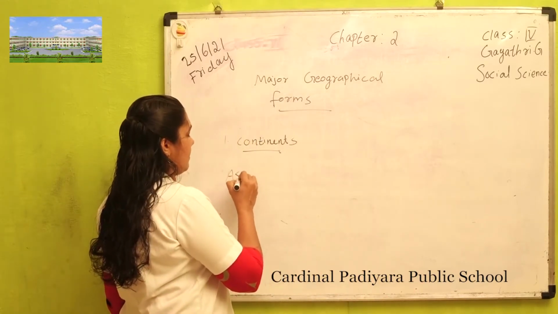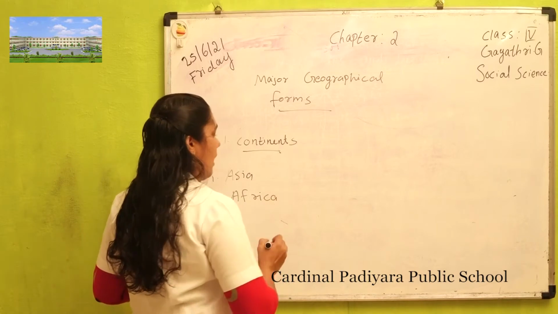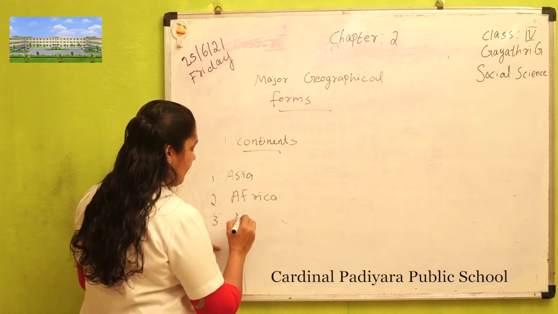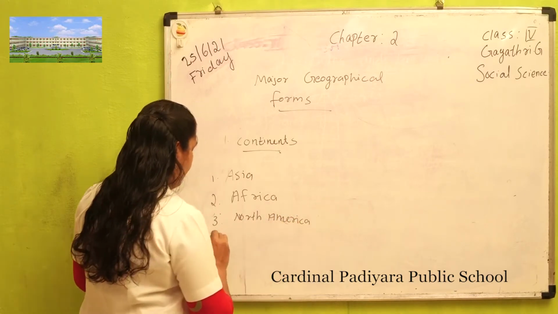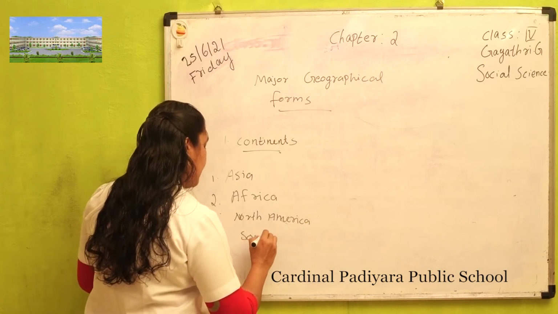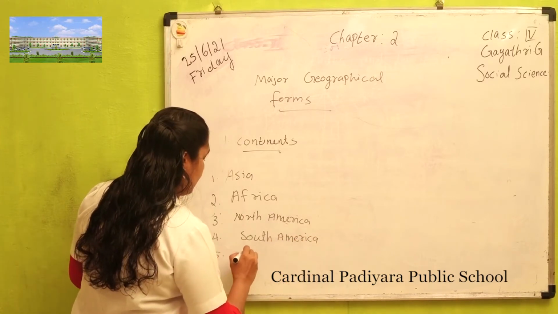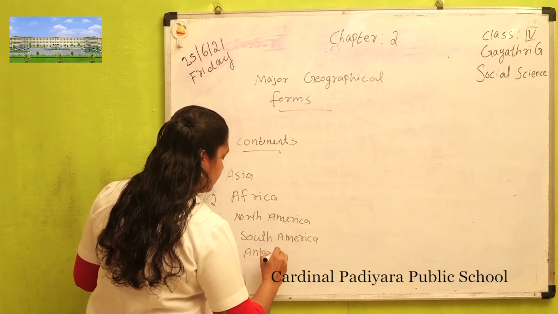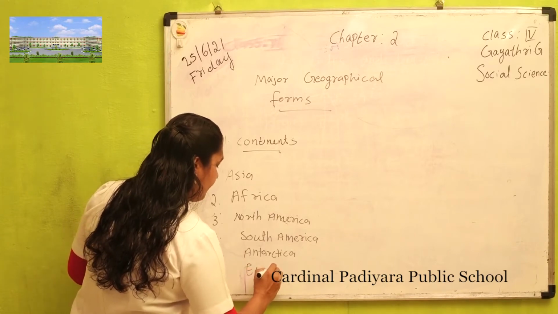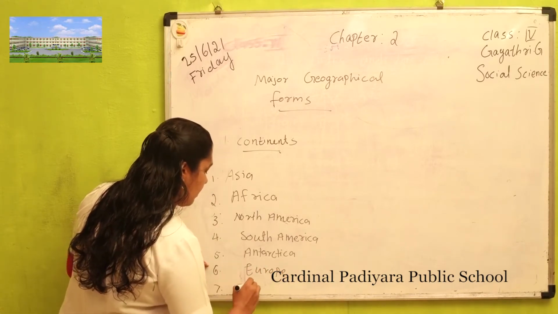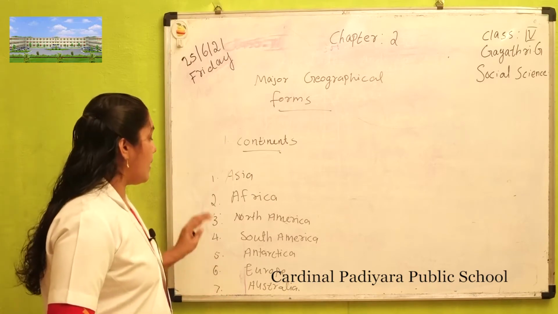The first one is Asia, the second one is Africa, the third one is North America, the fourth one is South America, then Antarctica, the sixth one is Europe, and the seventh one is Australia. These are the seven continents.